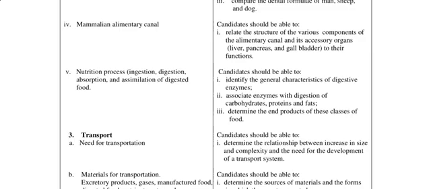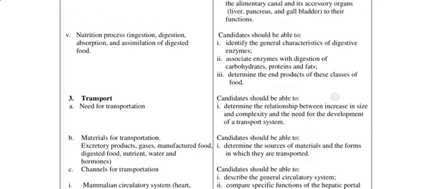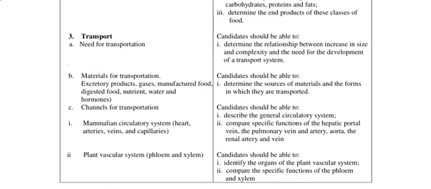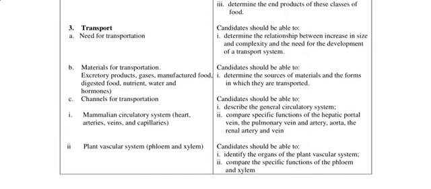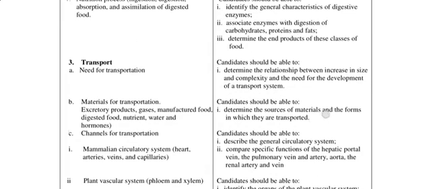All right, so those are important aspects under this that you should go through. Then for transport, where we have need for transport, materials for transport, which could be excretory product, gases, manufactured food, digested food, nutrients, water, and hormones. Channels for transportation: mammalian circulatory system, heart, arteries, veins, and capillaries. And plant vascular system, phloem and the xylem.